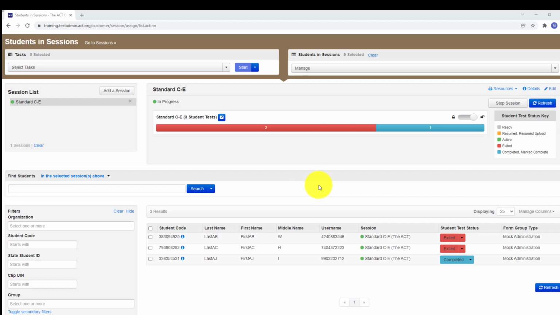All right. If a student at the end of test 1 becomes ill and has to leave, then go ahead and have the student log out of TestNav. Okay. All right. Now,